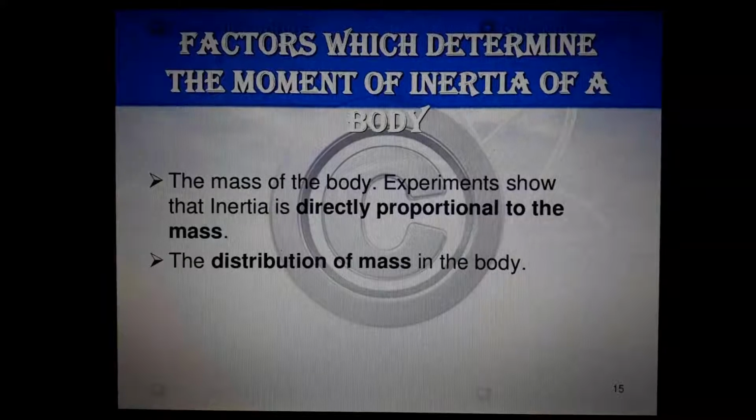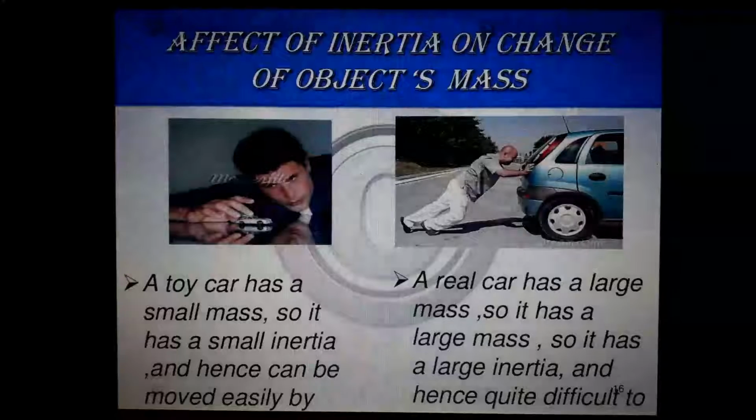So, factors which determine the moment of inertia: distribution of mass. Okay, and inertia is directly proportional to the mass. So inertia and mass are closely related. Mass is more, inertia is more. Mass is less, inertia is less. Understand? So mass is the measure of inertia. Okay, mass is the measure of inertia. Let's see.